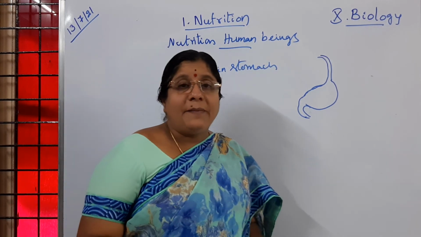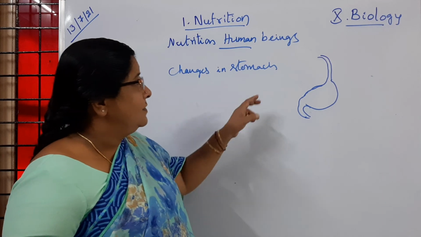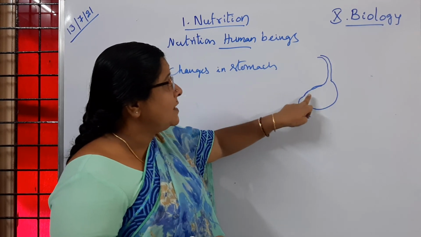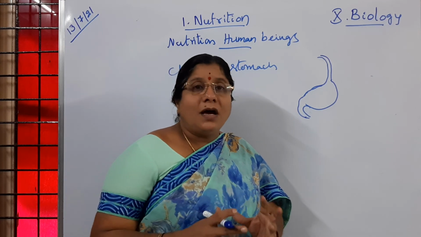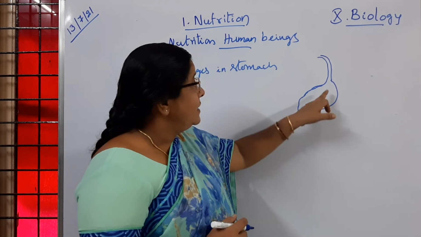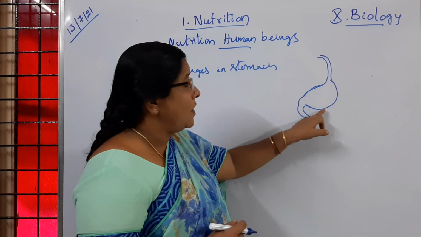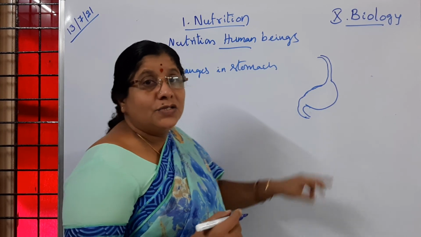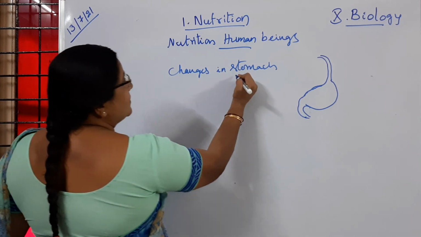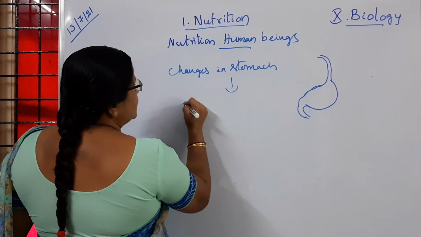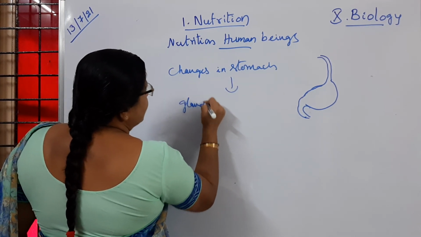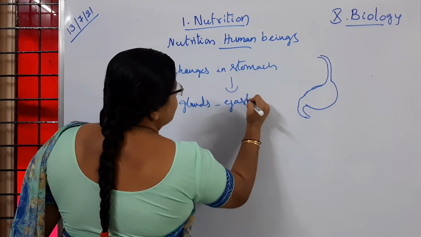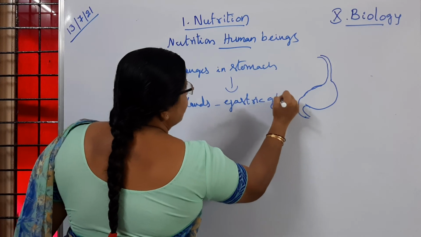What are the changes happening in the stomach? Whatever food reached there through the esophagus. The stomach is said to be a muscular organ. And the walls of the stomach also have deep glands. So what do we call the glands which are present in the stomach? Glands present in the stomach are called gastric glands. Gastric glands.